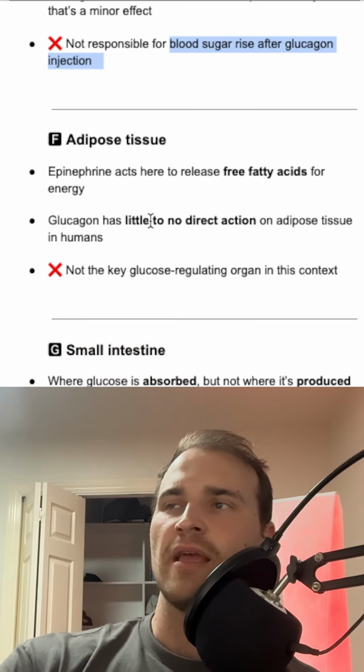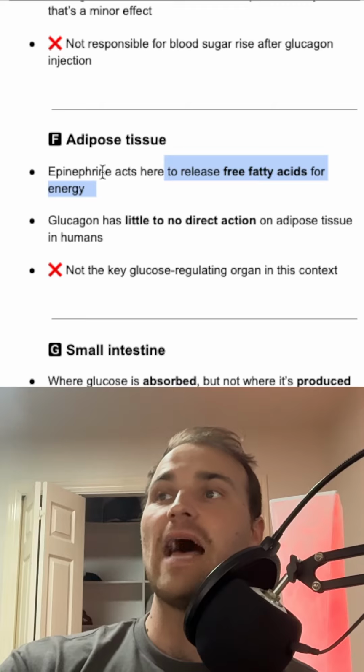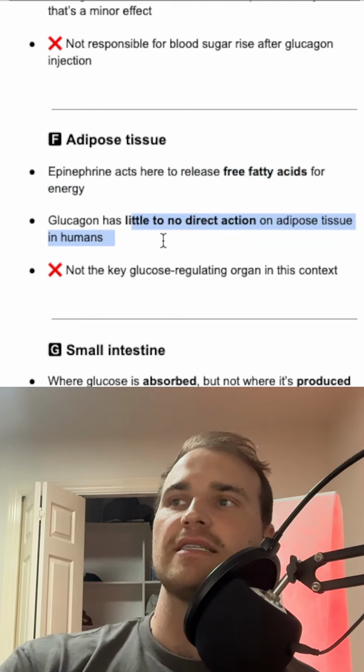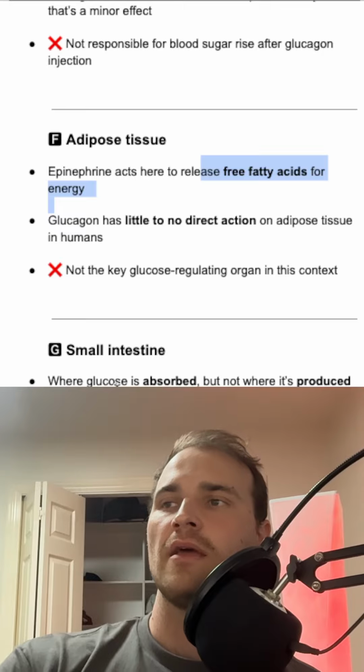Adipose tissue. So epinephrine acts here in the adipose tissue to release the free fatty acids for energy. That's epinephrine though. Glucagon does not affect this adipose tissue, just the epinephrine acts here. In the small intestine, glucose is absorbed here, but it's not where it's produced.